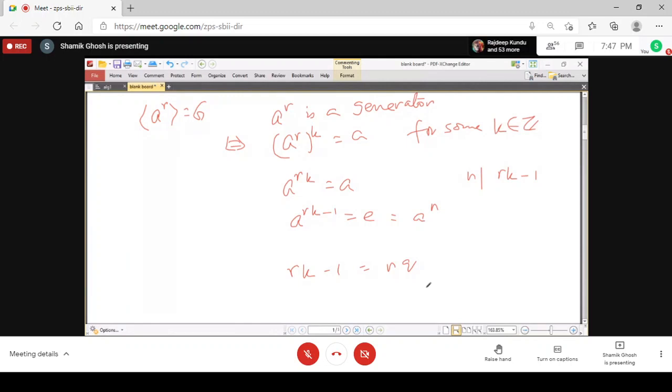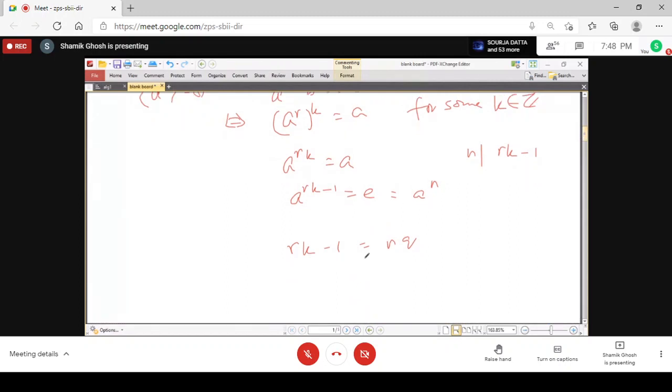Rk is 1 modulo n. Then, sir, if r and n are not coprime, let's assume that n and r are not coprime. Then n must divide r. If n divides r, and it is also shown that n divides rk minus 1, it would imply n divides 1, so n equals 1. That means r and n have some common factor. So we have to prove r and n are coprime.